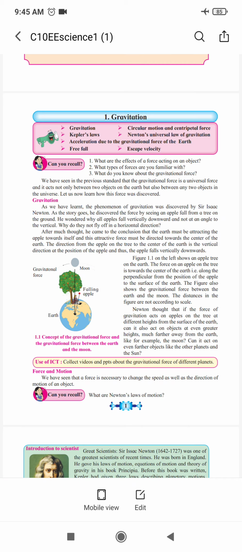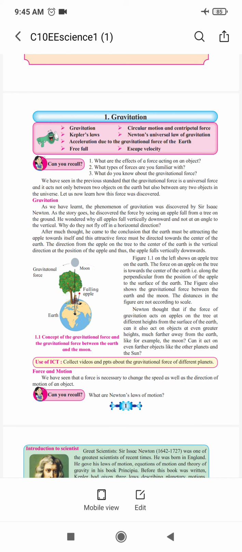You just see figure 1.1 they have given. They have given a moon, then the gravitational force, a falling apple, and a person sitting, as in a Newton figure, and then the earth. Now just see the concept of gravitational force and the gravitational force between the earth and the moon. What kind of concept is there related to the moon and the earth?